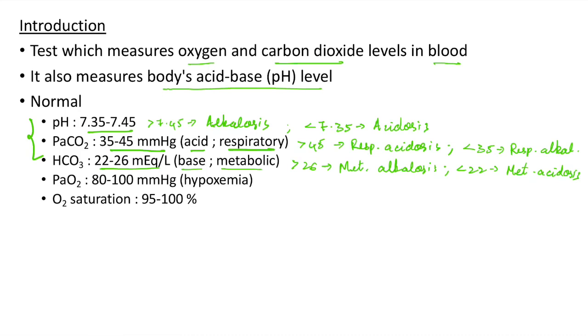Other values obtained by ABG are PO2 and O2 saturation. The normal PO2 is 80 to 100 mm of mercury. Anything less than this is hypoxemia. The normal oxygen saturation is 95 to 100%.